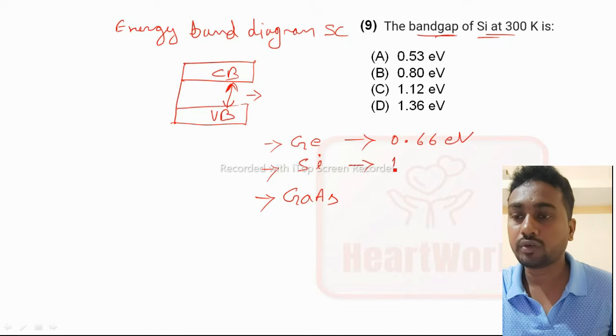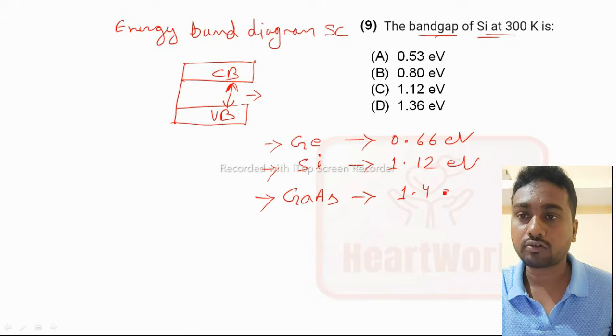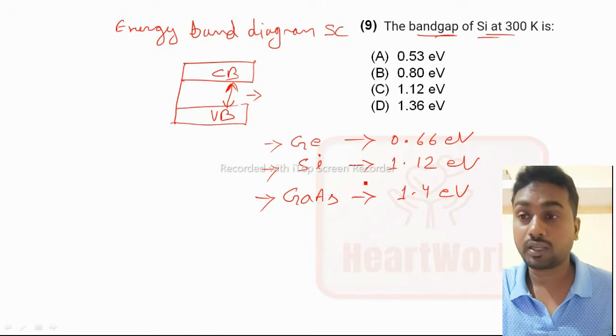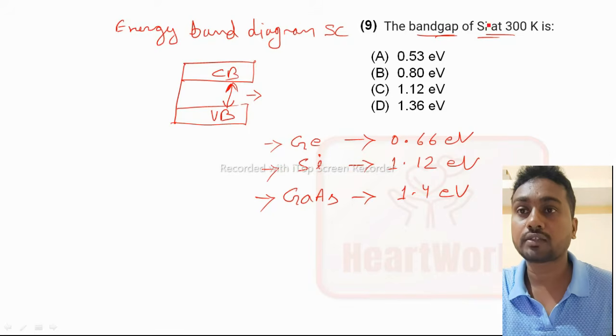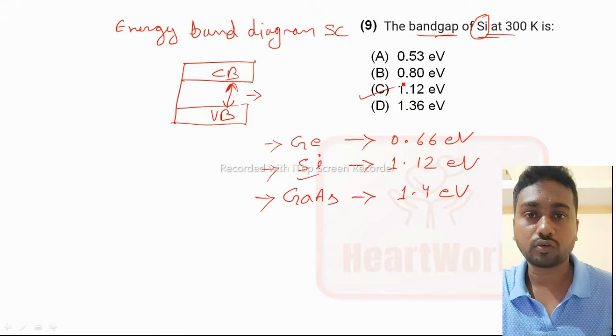For silicon it is 1.12 electron volt. For gallium arsenide it is 1.4 electron volt. You have to remember this, a question may come from any one. Here they are asking for silicon, so it is 1.12 electron volt.